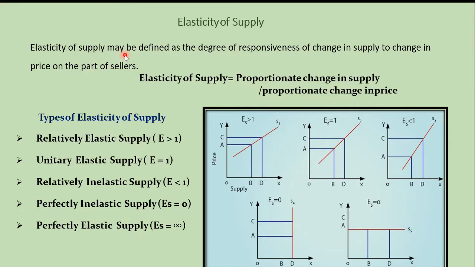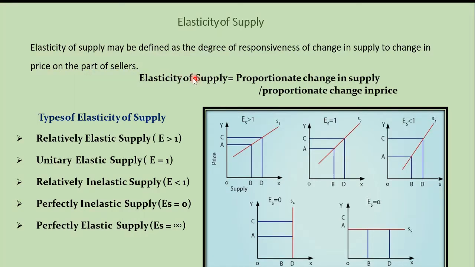So elasticity of supply helps us to understand the degree of responsiveness of change in supply to change in price on the part of the seller. So elasticity of supply may be defined as the degree of responsiveness of change in supply to change in price on the part of the seller. There is a change in the supply because there is a change in the price.